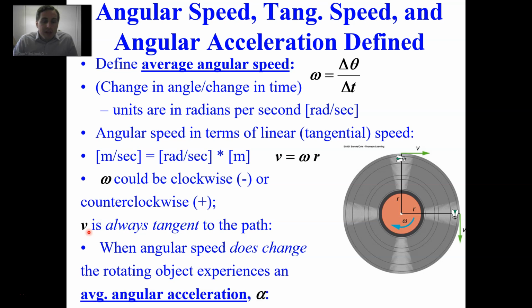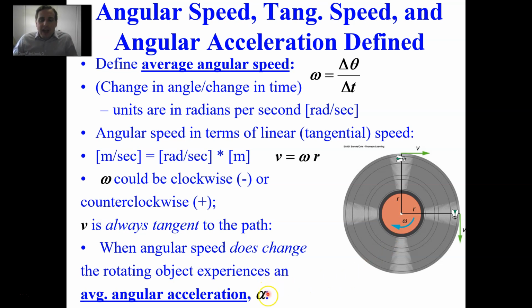When the angular speed does change, though, the rotating object experiences an average angular acceleration. So what happens when you first turn on the record player? This thing starts to spin, and then spins faster and faster. So the idea is that it's angularly accelerating.